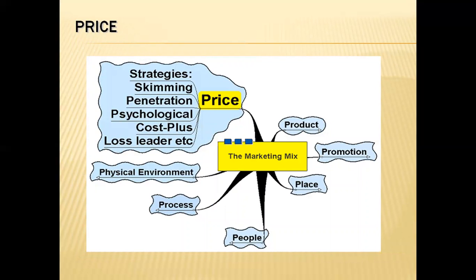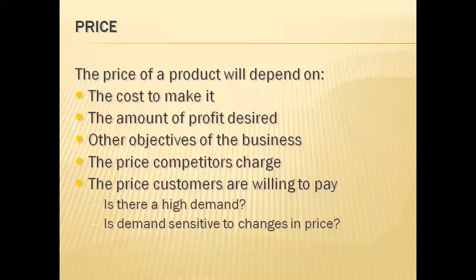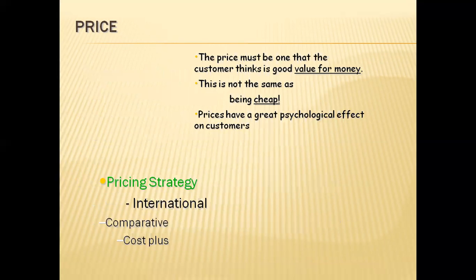Now here, price, when we are taking up skimming, penetration, psychological, cost plus, and loss leader, etc. Now what do you mean by price and what does it depend on? The price basically depends on the cost to make it, the amount of profit desired, and other objectives of the business, the price competitors charge, and the price customers are willing to pay. Is there a high demand? Is the demand sensitive to changes in price? These are all the things that we need to verify before we go with the pricing.